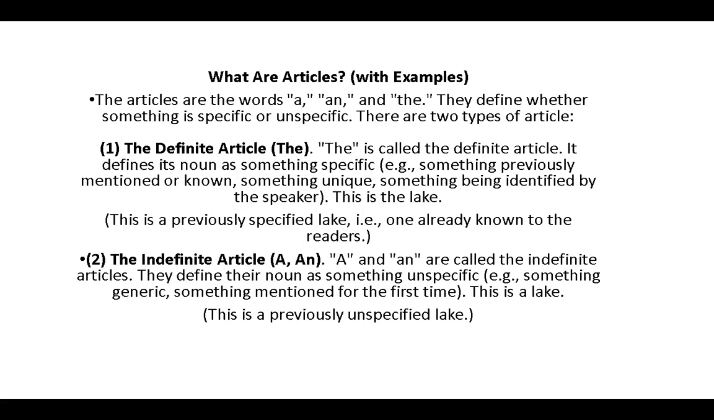This is the like. The example, this is the like. This is previously specific like one already known to the readers. And then the indefinite article, a and an are called the indefinite article. They define their noun as something unspecific, something generic, something mentioned for the first time. This is purposely unspecific like.